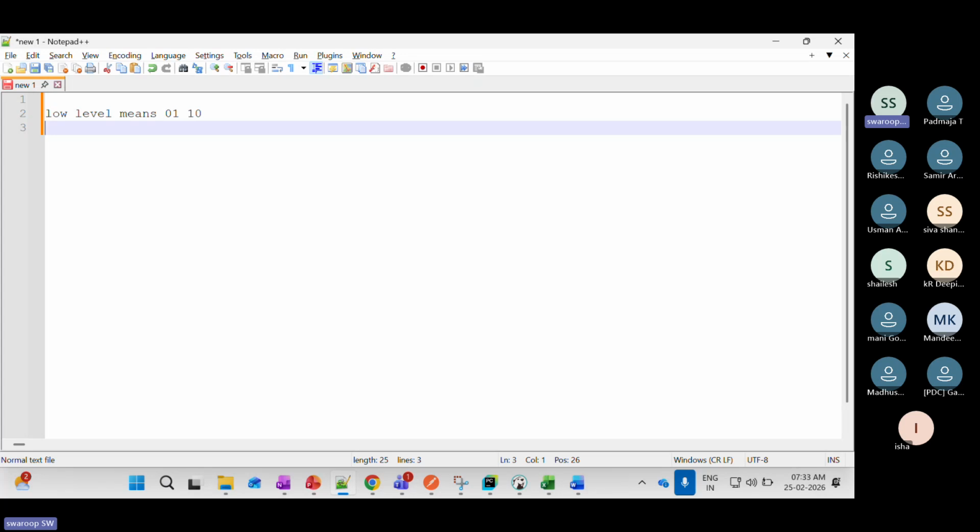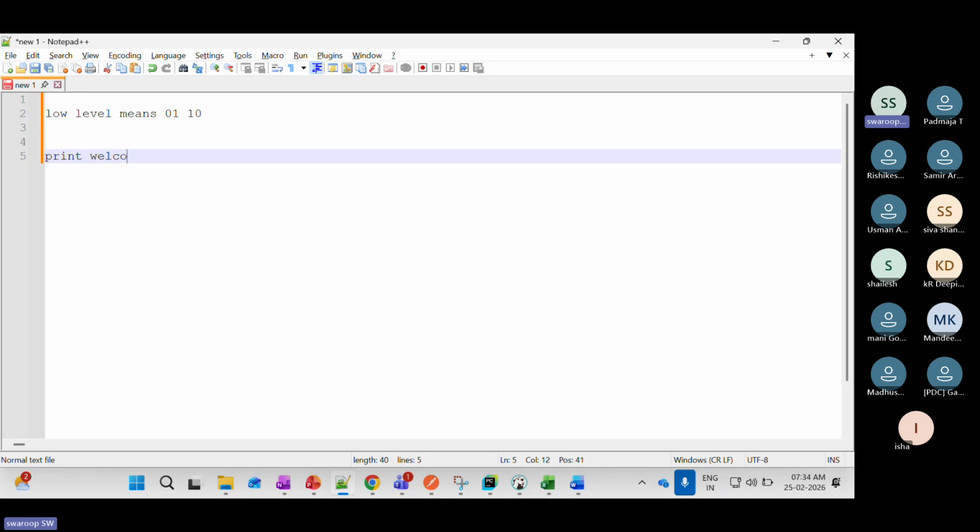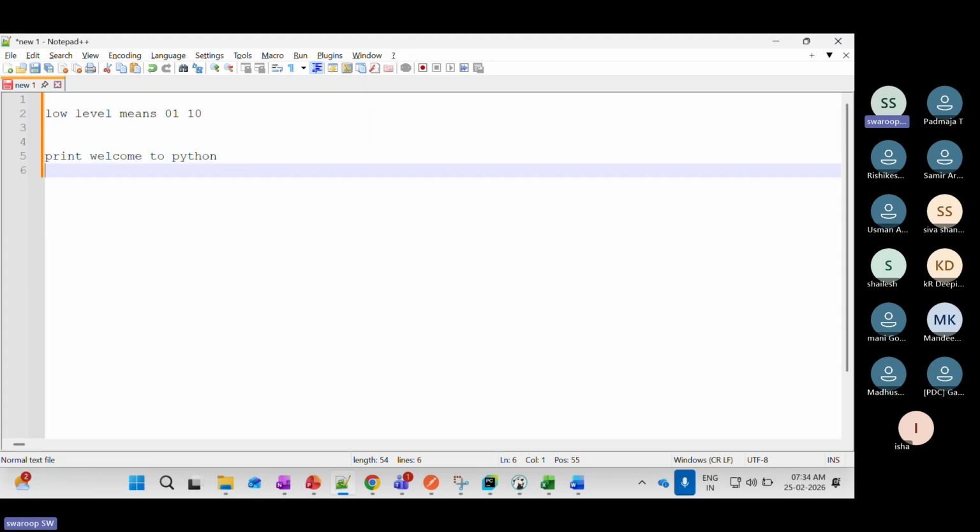High level means we write in human readable languages. At the back end, it is converted into the zeros and ones which are understood by the machines. That is the background behind high level programming languages. So what is meant by human readable languages? For example, if I wanted to print welcome to Python, how would I say it in English? I'd say print welcome to Python. This is my statement, am I right?